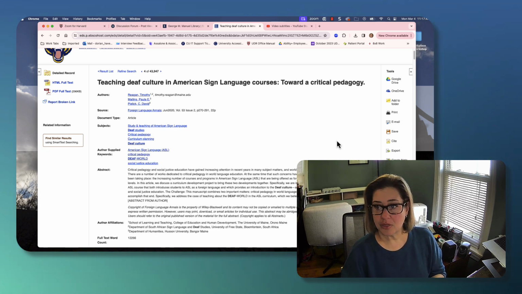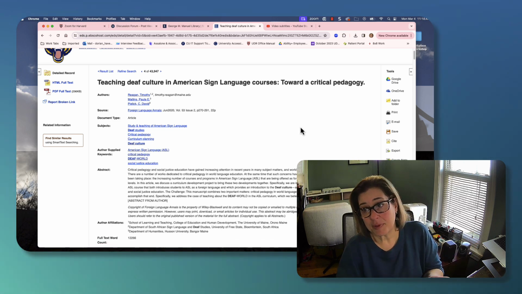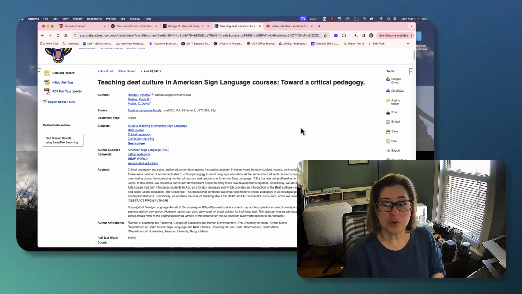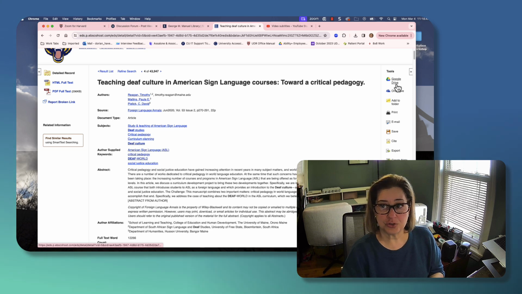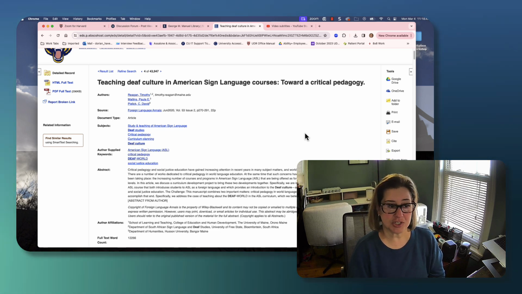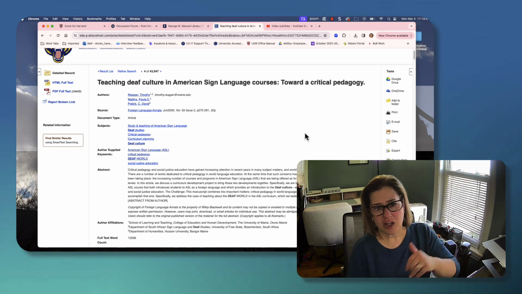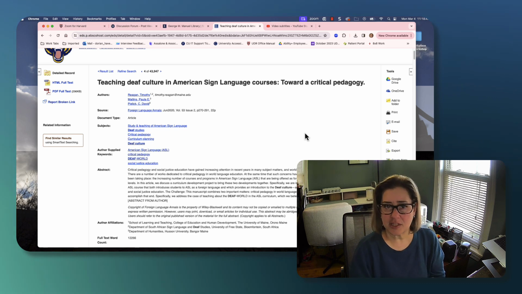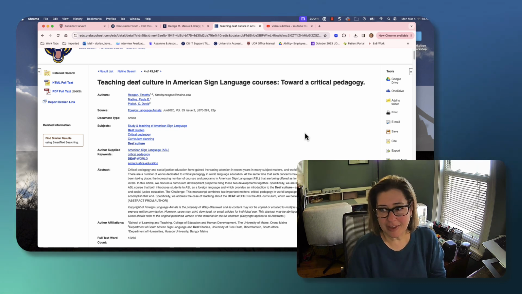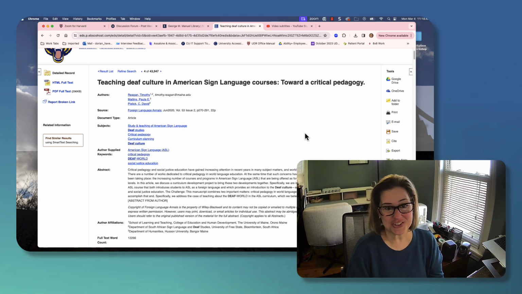So the first thing, you can print it. Not a lot of people do that, but you could. You can save the article to your Google Drive or your OneDrive. This is very helpful because as you start to accumulate articles, as I've mentioned, you may think, oh, I'll remember that and I'll know exactly where that little piece of evidence was. Yeah, you won't. It's very challenging to do.